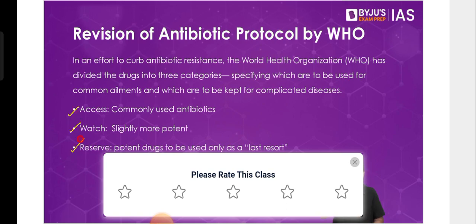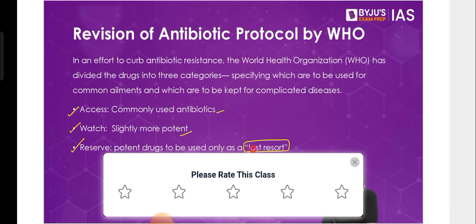where they have divided all the antibiotics into 3 categories: access, watch, and reserve. Access is the one where commonly used antibiotics have been kept, where they are easy to use and they do not cause any problem. Then the watch one is the slightly more potent one, where it can actually lead to some complications. So without prescription, it should not be taken. And then lastly, you have the reserve category, where they should be used only as a last resort. When nothing else works, when no other medicine is working, then only these should be taken.